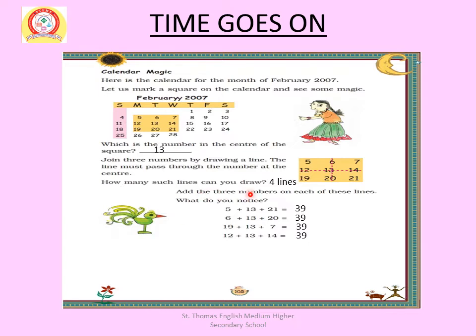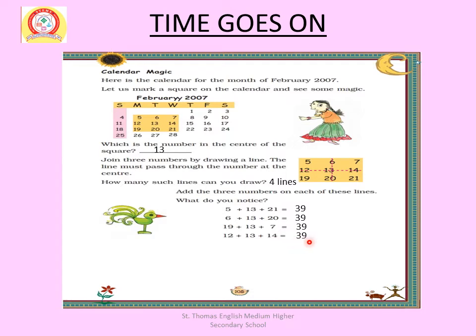Add the 3 numbers on each of these lines. What do you notice? 5 plus 13 plus 21 is 39. Then 6 plus 13 plus 20 is also 39. 19 plus 13 plus 7 is also 39. 12 plus 13 plus 14 is also 39.